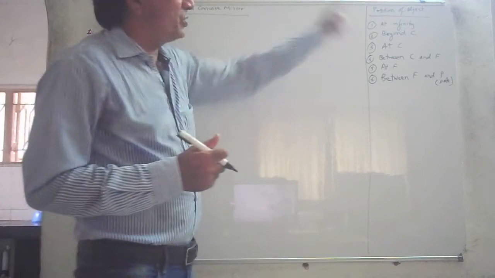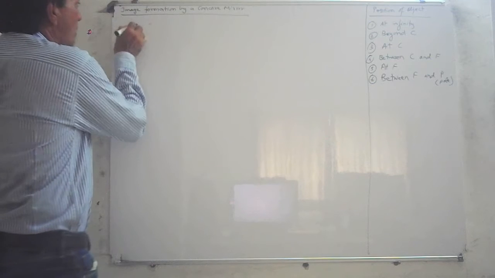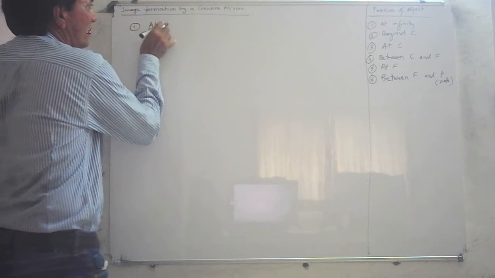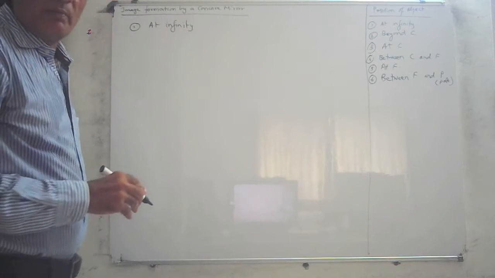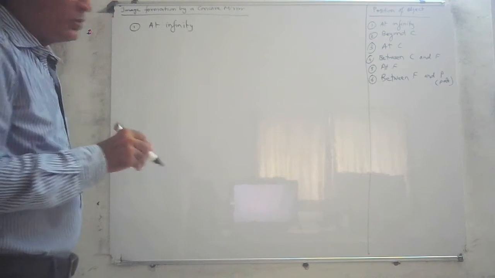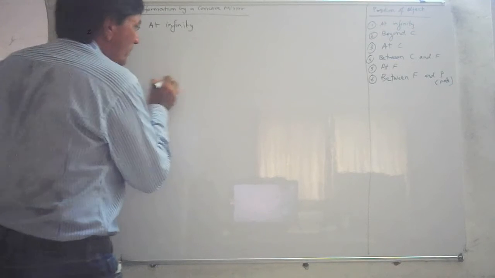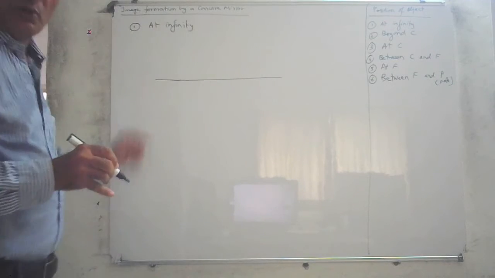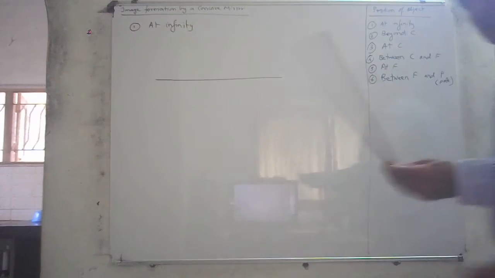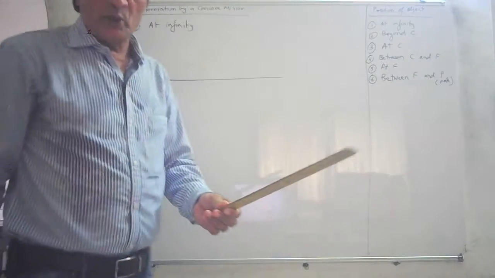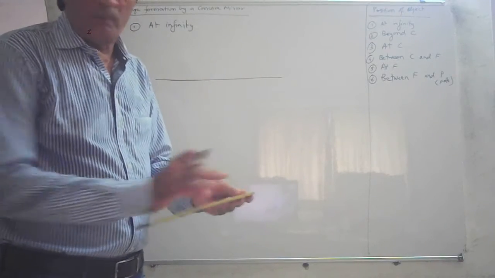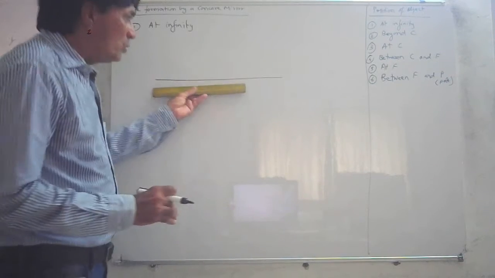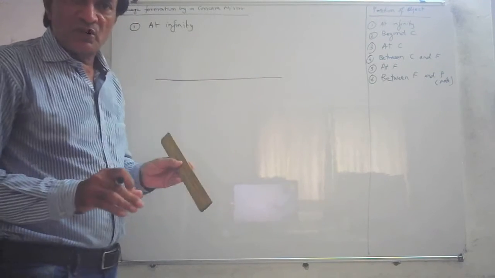Let us see the first position, at infinity. When the object is placed at infinity, like a distant star. Now, as I said, the rays of light which come from infinity are said to be parallel to each other. So when you make this, first make sure you make the principal axis. This is your principal axis. And you always do it with the help of a scale. If you have a big scale, use a big scale. If you have a small plastic scale, you can use that also. But use a scale to draw this diagram because distances are important.